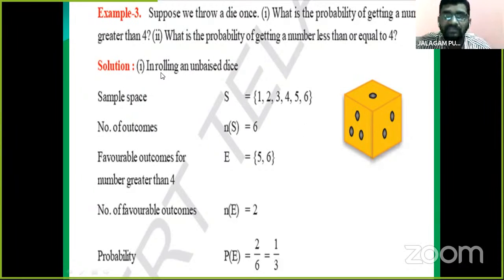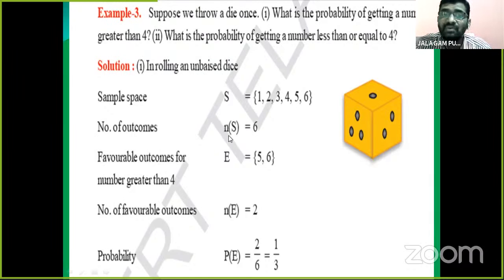Now the solution. In rolling an unbiased die, what is the sample space here? S is equal to the set {1, 2, 3, 4, 5, 6}.